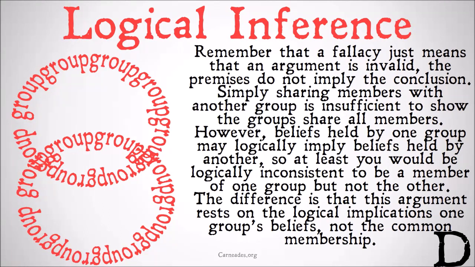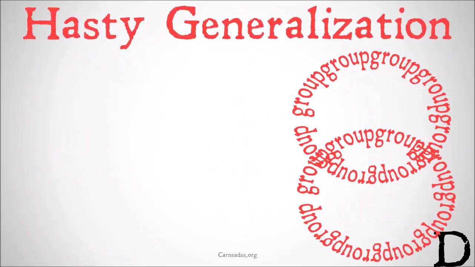But that is not proven by simply saying that some members of the first group happen to be members of the second group. It's shown by saying their beliefs logically imply the other set of beliefs. Simply sharing members is not enough to show that the groups are the same or have the same membership. The difference is this argument rests on the logical implications of one group's beliefs, not on just common membership.